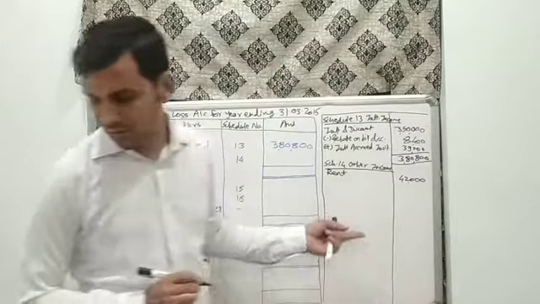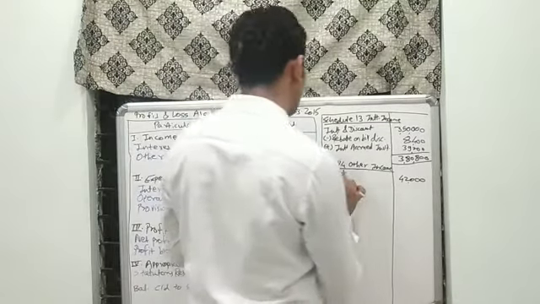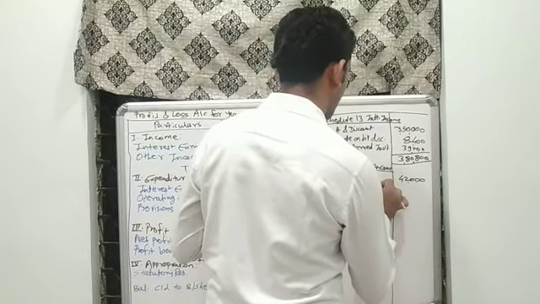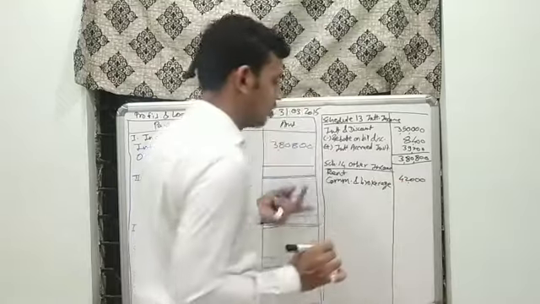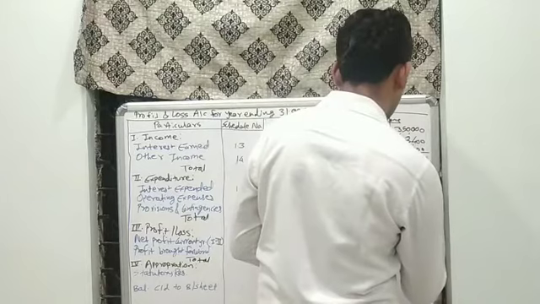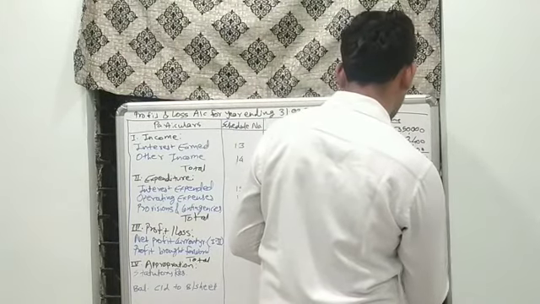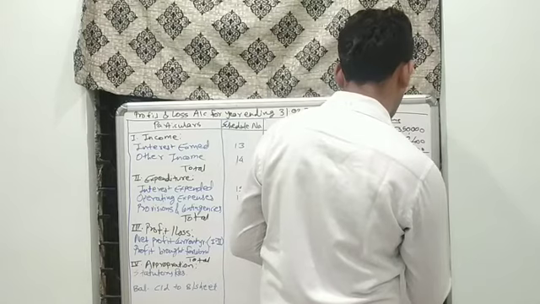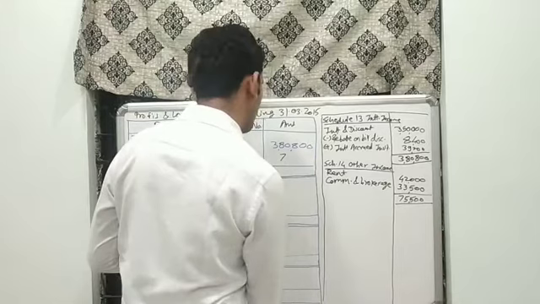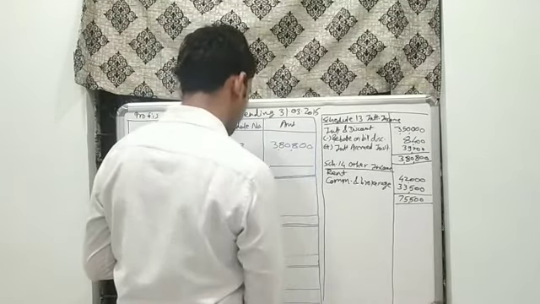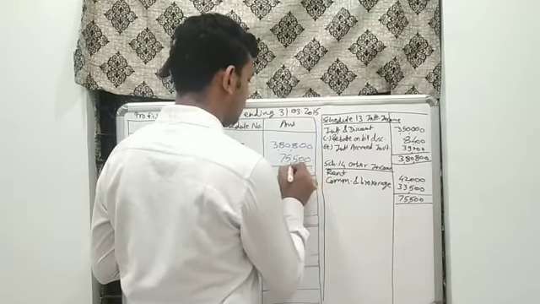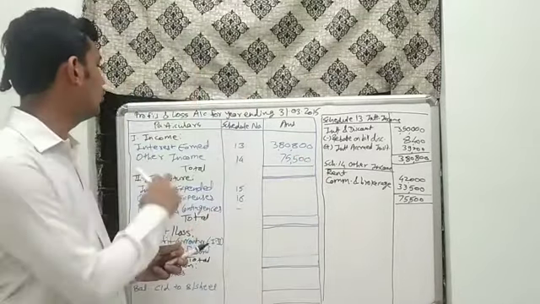Then another income is given for commission and brokerage which the bank has received, 33,500. Total is 75,500. We would transfer it to our profit and loss account. Now all the heads of income have been covered.